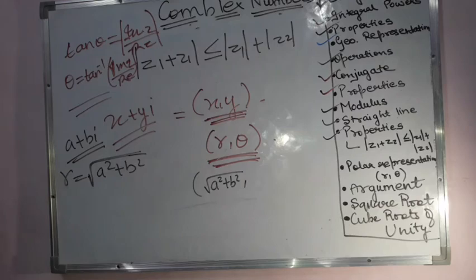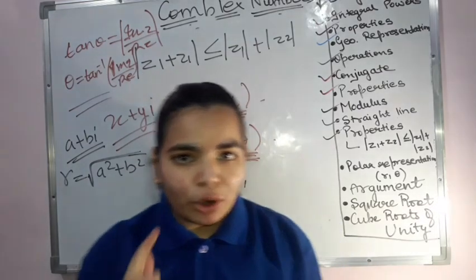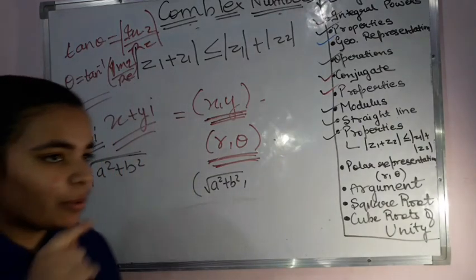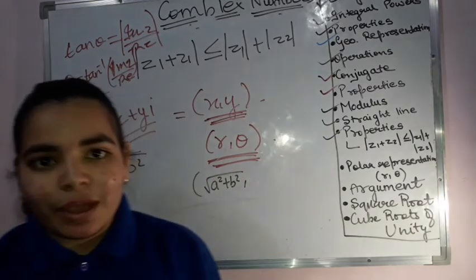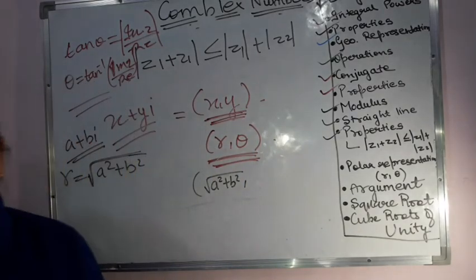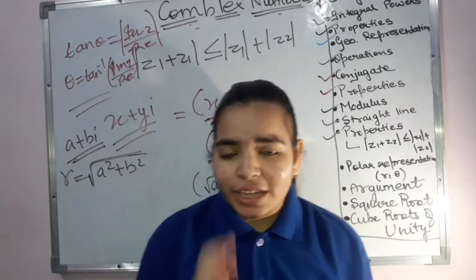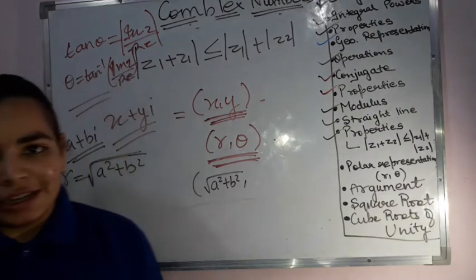In polar representation, I represent my complex number with the help of the modulus and the argument, where the modulus is equal to the square root of the real part square plus the imaginary part square, and the amplitude or argument is theta, where theta is equal to tan inverse of the imaginary part upon the real part.